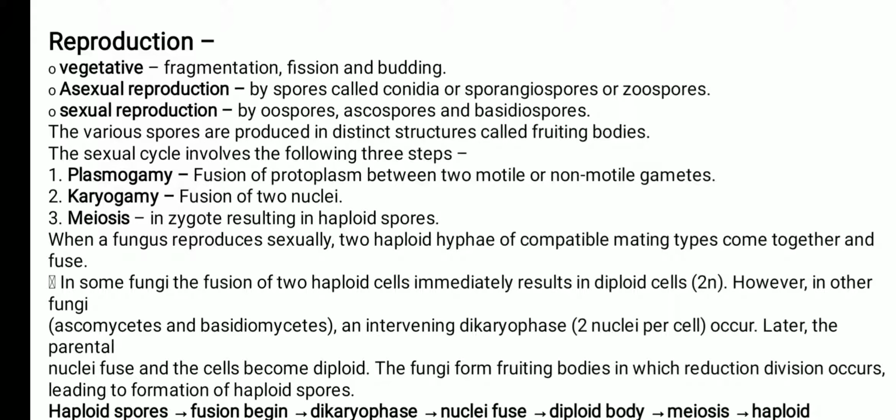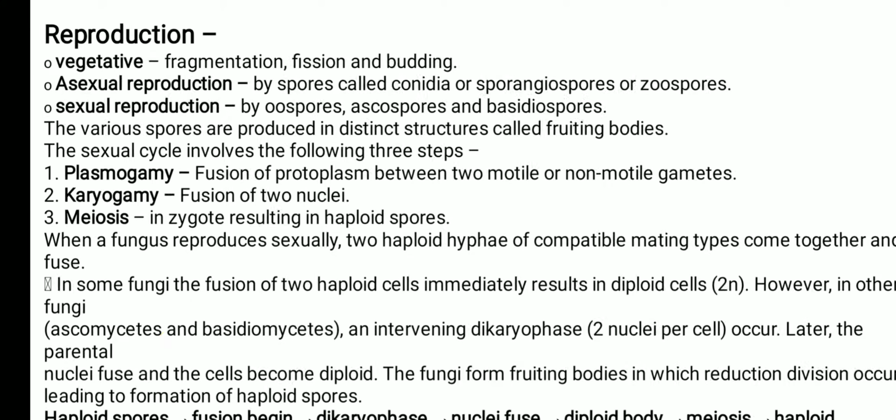Okay, next, the sexual cycle involves three important steps. First is plasmogamy, second is karyogamy, and the third one is meiosis. Students, plasmogamy means the fusion of the protoplasm of two different hyphae of two mycelia, or even within a single mycelium. Karyogamy means the fusion of the two nuclei. What about meiosis? In the zygote, resulting in haploid spores. We know that meiosis is a kind of reduction division for the formation of haploid spores.